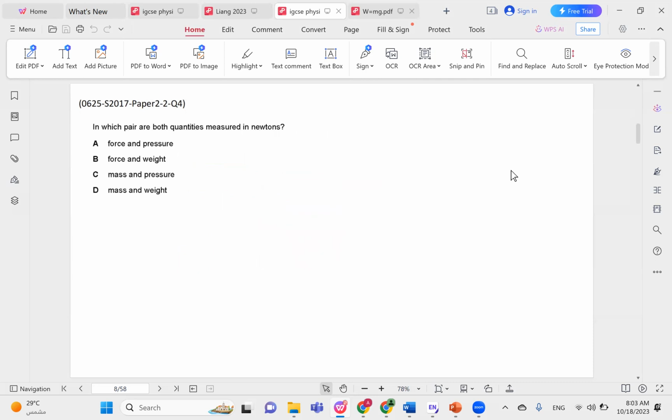In which pair are both quantities measured in newtons? In pair B, force and weight are both measured in newtons.